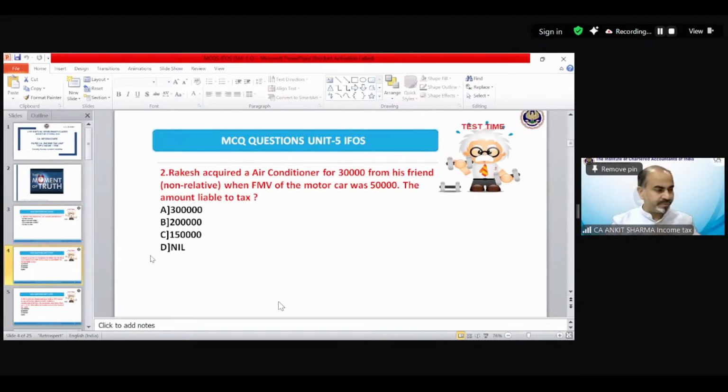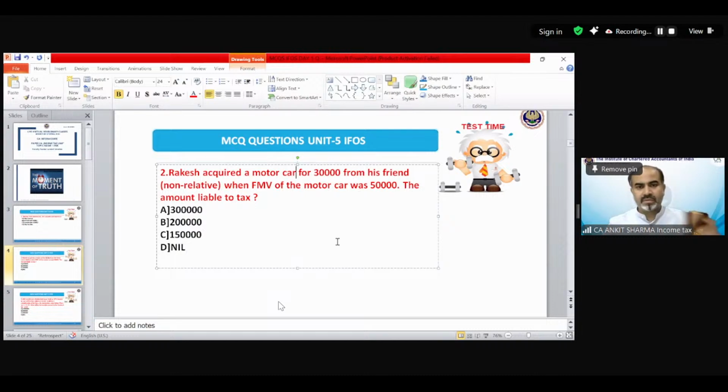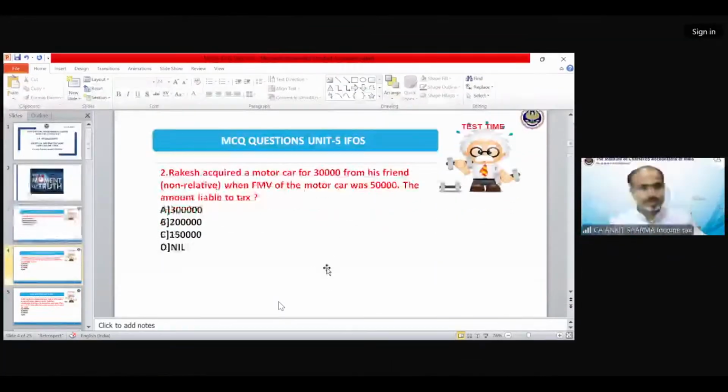Question number two. Rakesh acquired a motor car for 30,000 from his friend, a non-relative, when the FMV of the motor car was 50,000. Sorry, both must be the same, so let me change the question; this should be motor car. The amount liable to tax is nil. Why nil? What is the reason for that? In this example, the amount taxable is nil. Why?